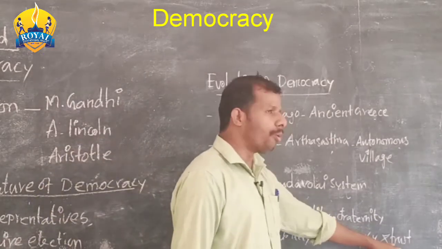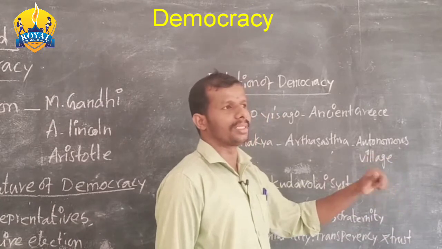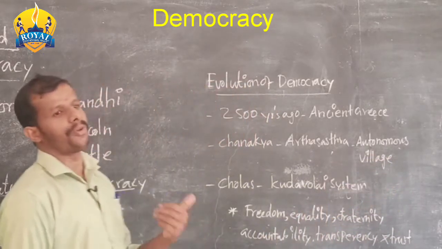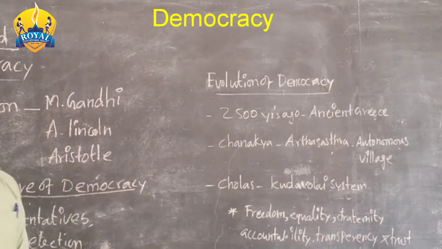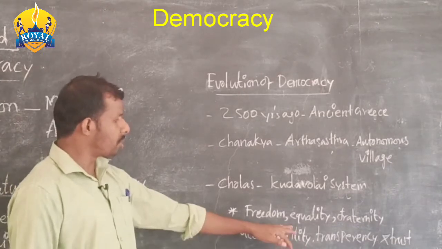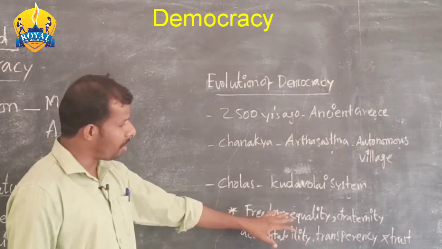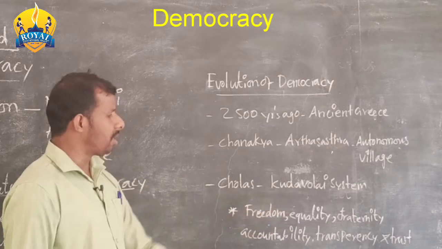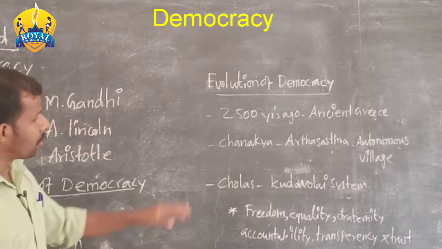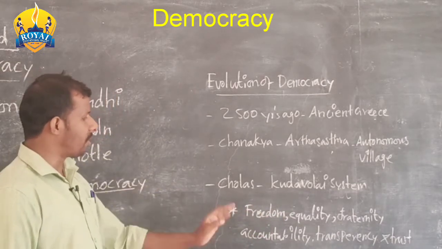Next, the government depends upon trust. It provides confidence to all the people. So that is the most important value provided in democracy. Okay, so I hope you understand the evolution of democracy also.